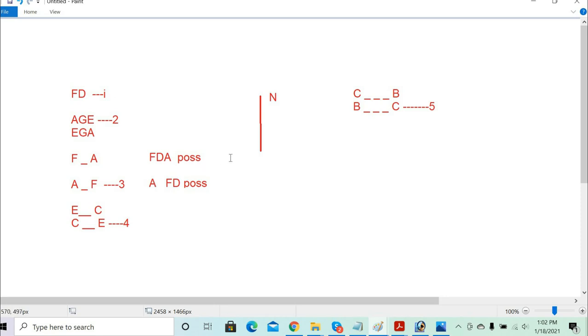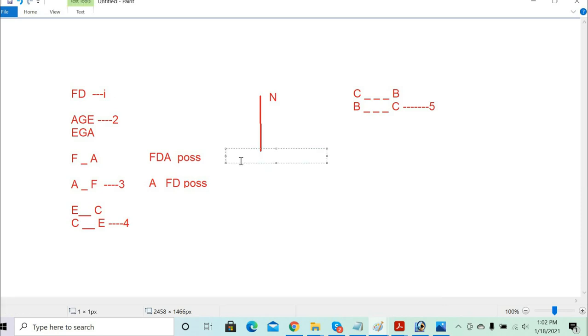Then we can combine all the possibilities. So FDA with AGE is possible. Next condition, when the A is there, then EGA, so EGA then AFD is also possible.